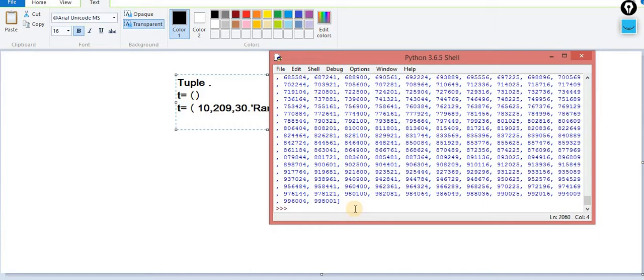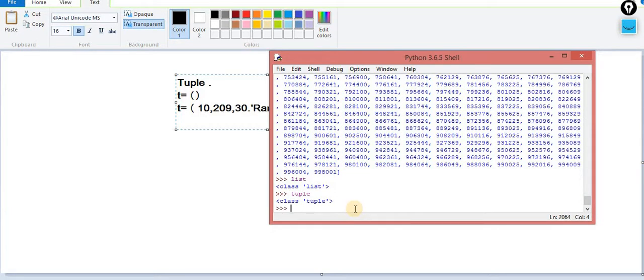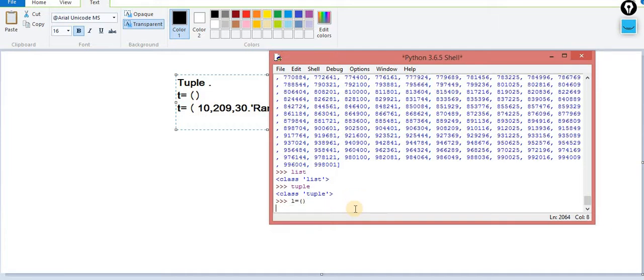Now I think the picture is clear. This is the only difference between list and tuple. The rest of the things are the same. Both are a collection of heterogeneous items, and one falls under the category of mutable, and the second falls under the category of immutable objects. So this is all about your list.